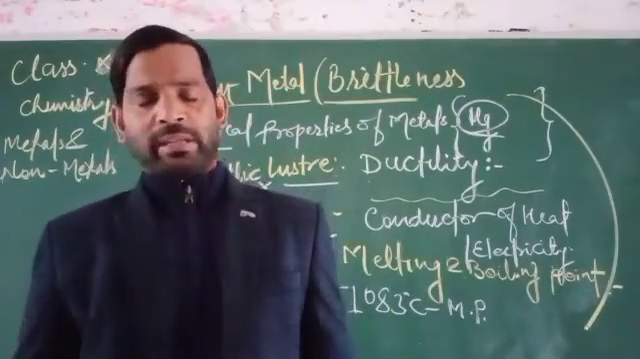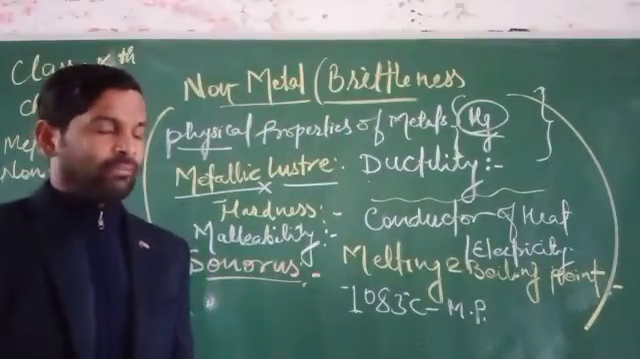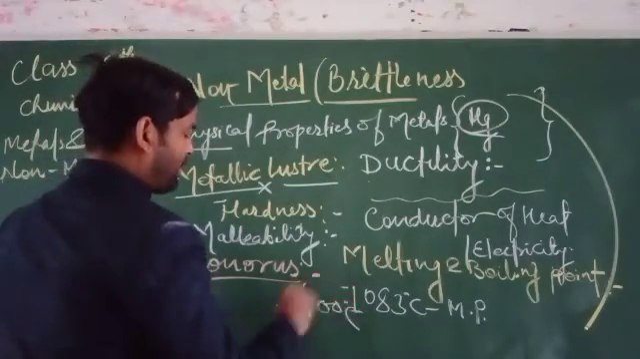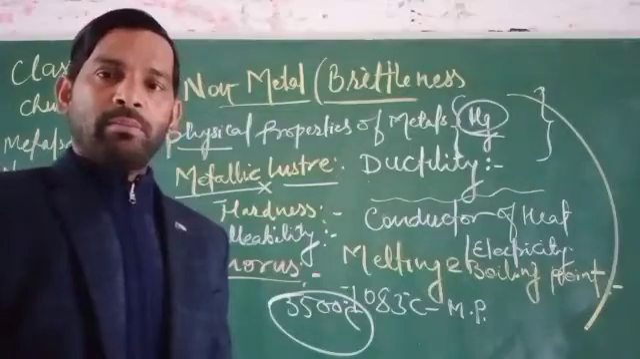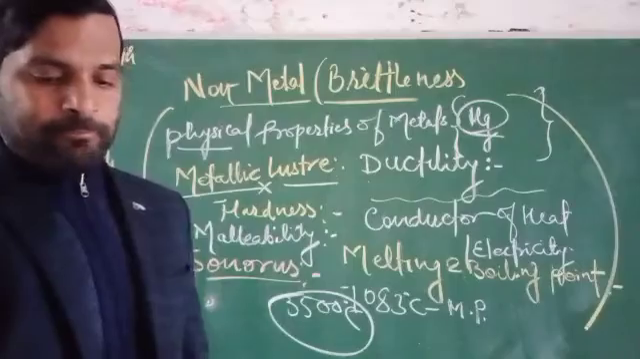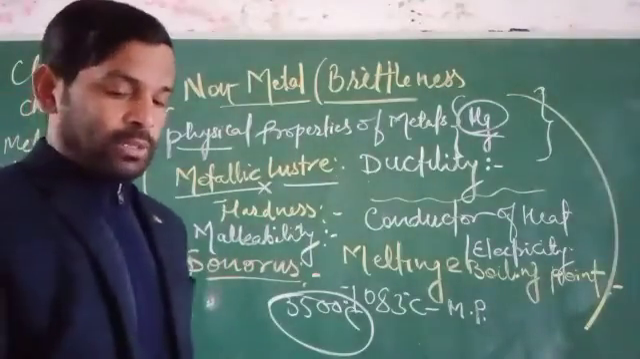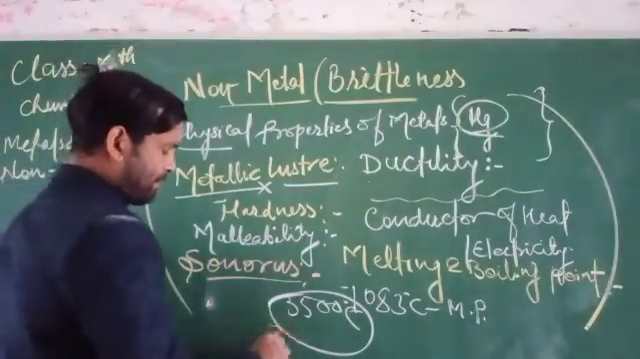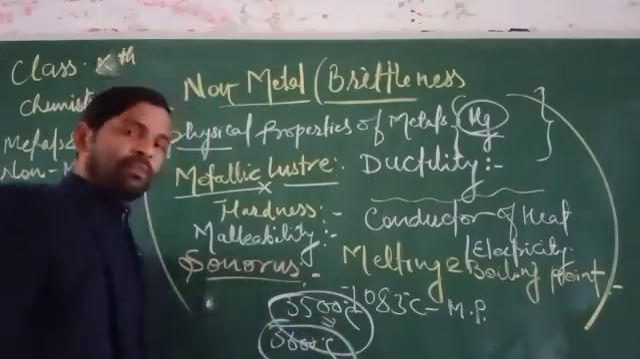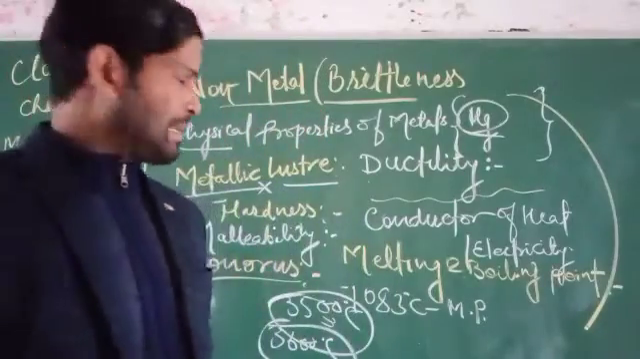However, some allotropes can show a very high melting point, like graphite, having 3500 degrees centigrade as its melting point. The other one, carbon in the form of diamond, has 3600 degrees centigrade, while graphite has 3500 degrees centigrade as its melting point.